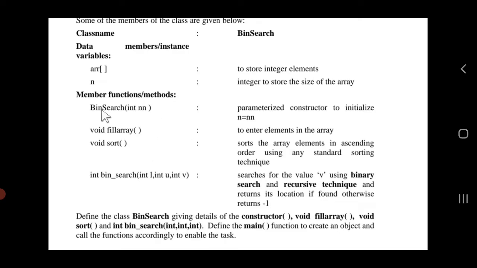It is being asked how to design a constructor, parameterized one, how to allocate memory to the array, because these are the common things which you need to practice. All right, now students, one more thing is there, that bin underscore search is there. Students, you can see that recursive technique they are asking for. Suppose you don't know the recursive technique, but other parts you already know, that sorting, they have given you freedom: sort the array elements in the ascending order using any standard sorting technique.